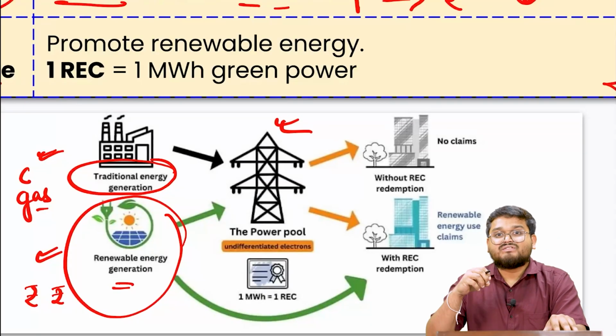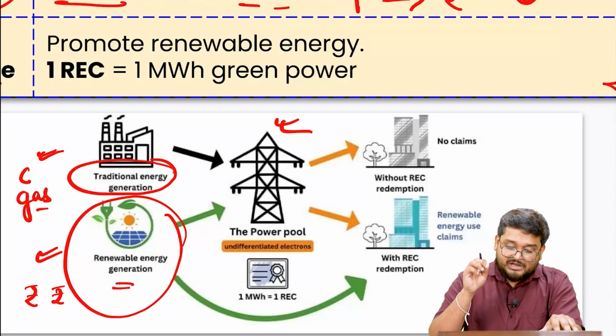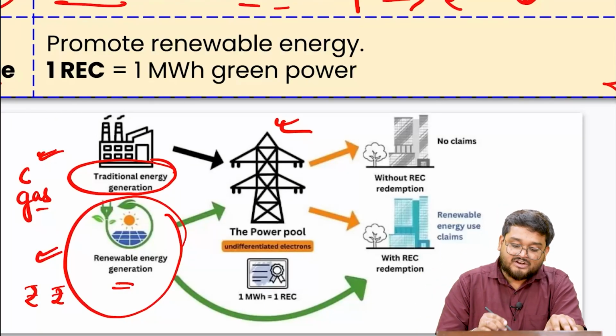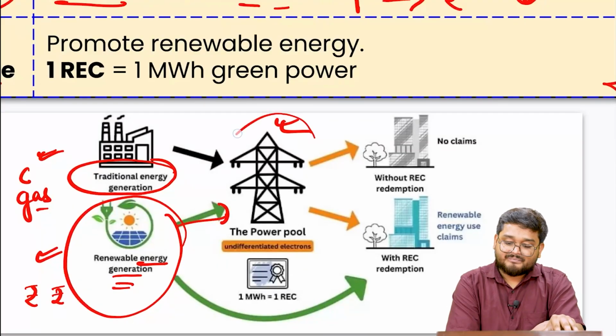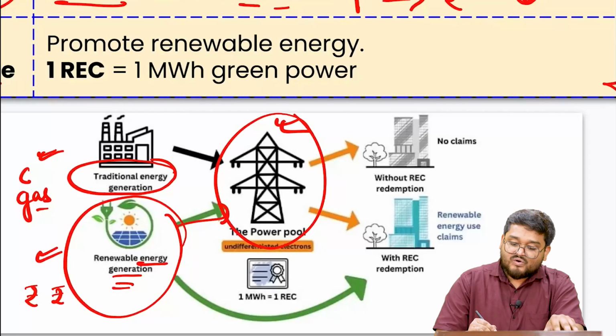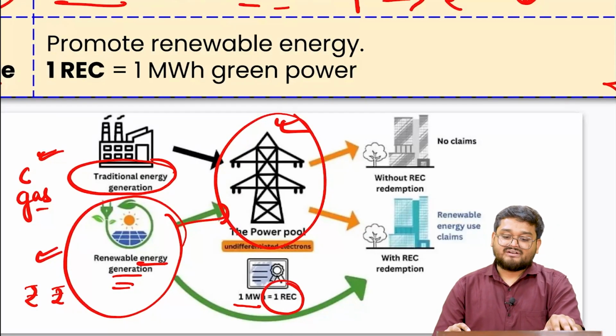Now, when we supply more renewable energy generation, we need more funds and more incentives. This is one of the ways the government of India has told the private sector that if you are setting up more renewable energy projects, you can link them with our power grid, and with every 1 megawatt hour, you will get one certificate.